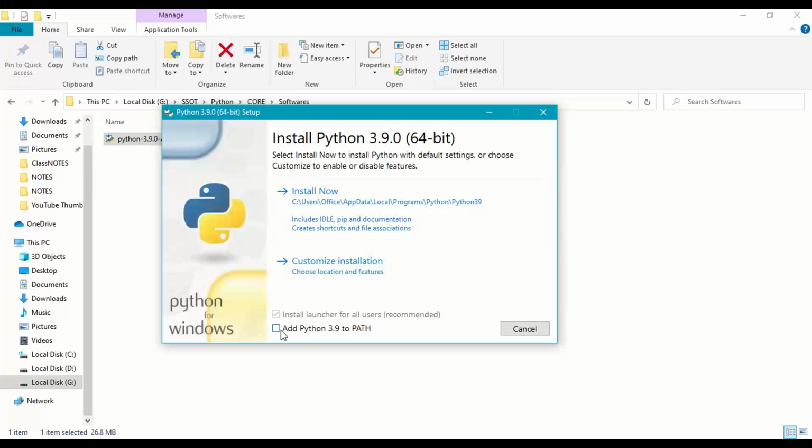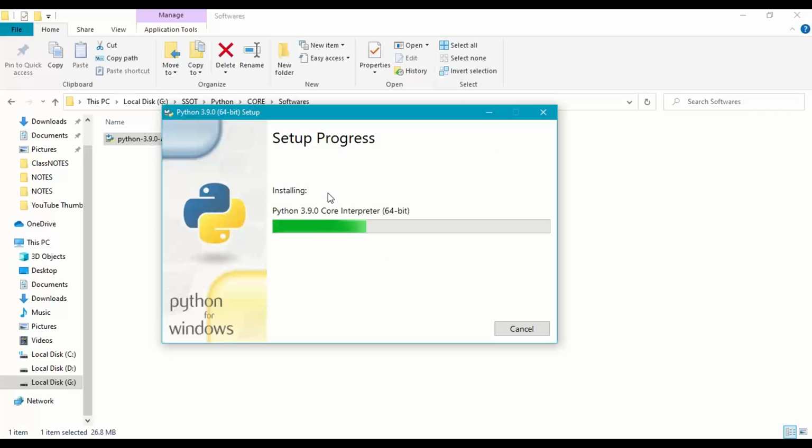Right, so just click on tick mark for both of them, install Python for all users, add Python to path. So what is this path? We'll discuss later. So put tick mark for both of them in the bottom of the installation process screen and click on install. Right, so Python is getting installed.